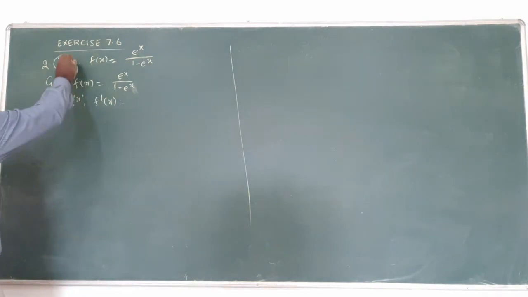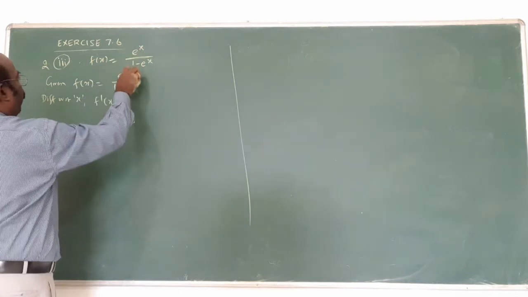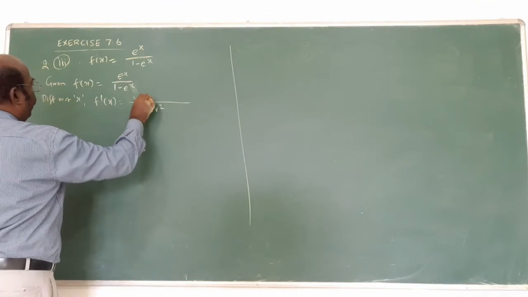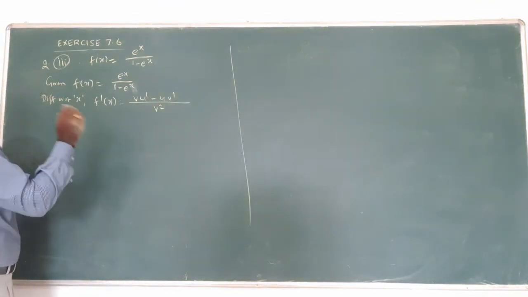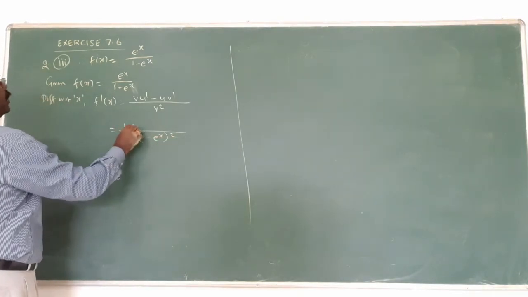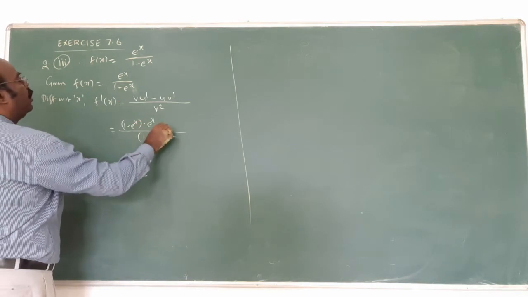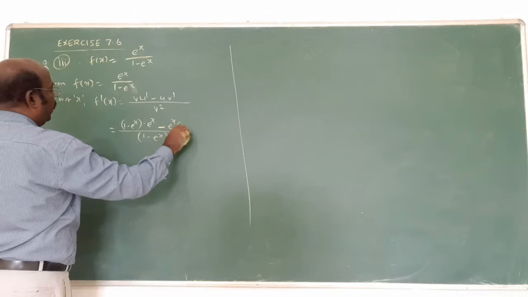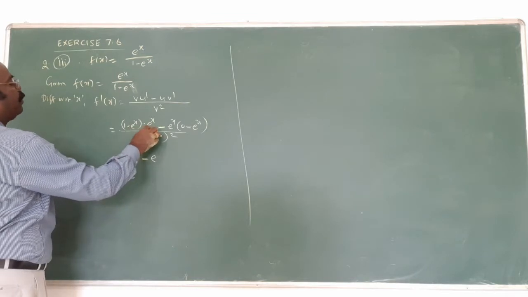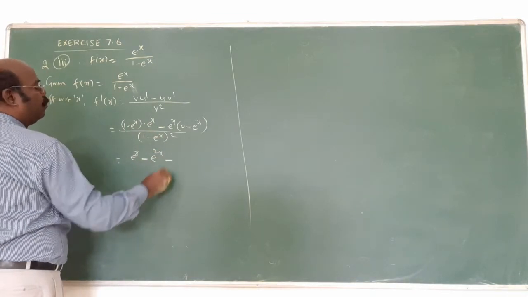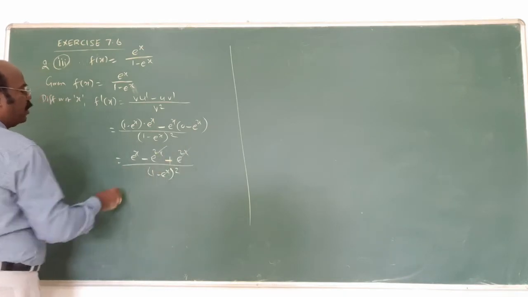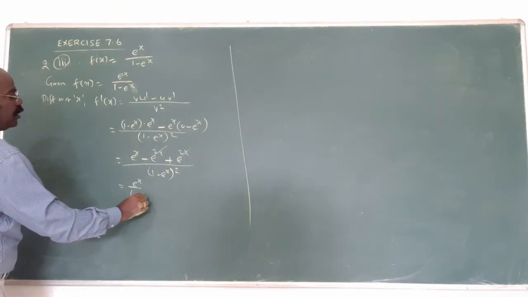Third solution: f of x equals e power x by 1 minus e power x. This is given. Now the method is the same, using the quotient formula. For reference, write the formula. Here the denominator is 1 minus e power x whole square. The derivative of 1 minus e power x is minus e power x, and the derivative of u is e power x. Multiplying, e power x minus e power 2x plus e power 2x, divided by 1 minus e power x whole square. This cancels, and we get e power x by 1 minus e power x whole square.